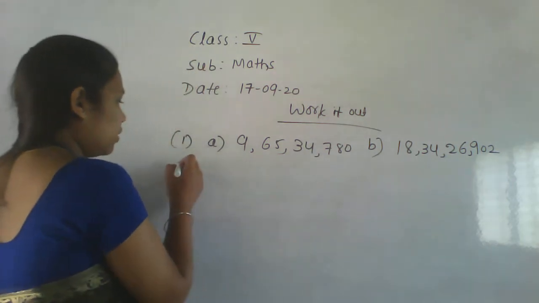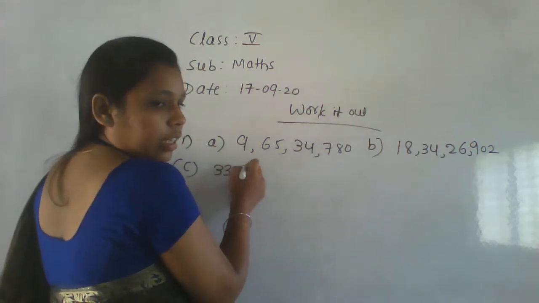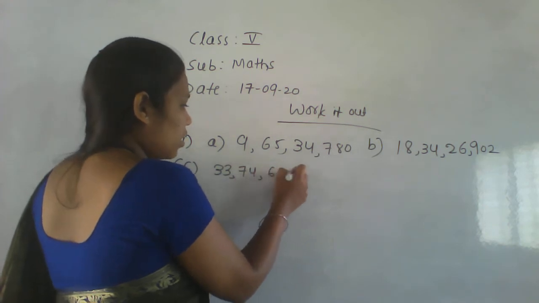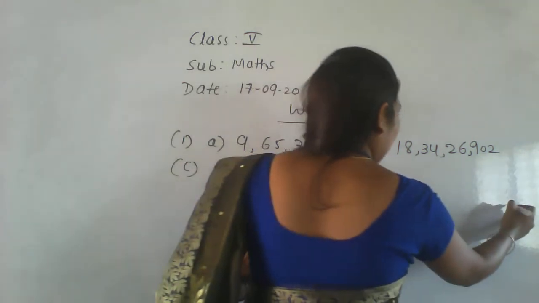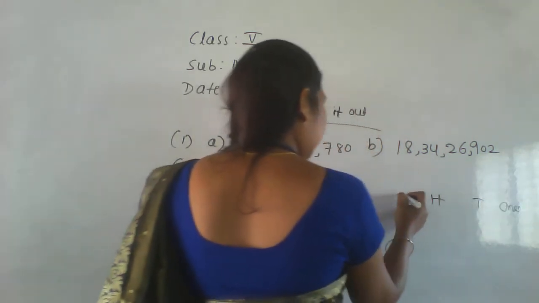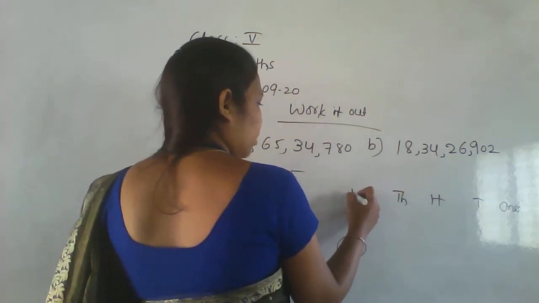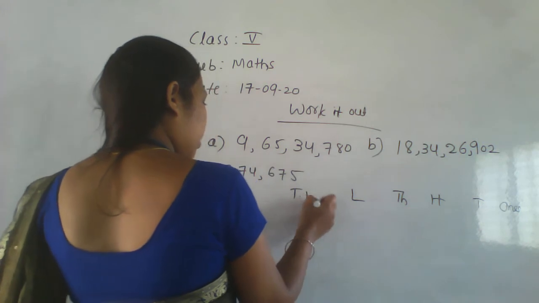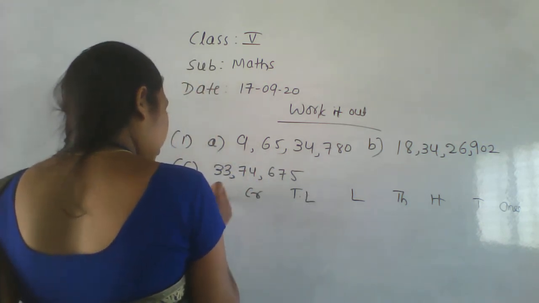Next C they given here. Which number is that? 33 lakh 74,675. Okay. So here I write a place value chart. Ones, tens, hundreds, thousands. Okay, after that lakh, 10 lakh, crore, and here 10 crore.